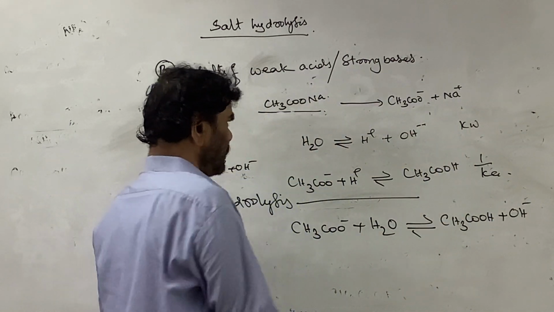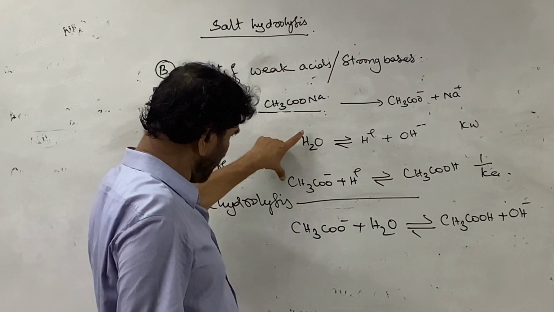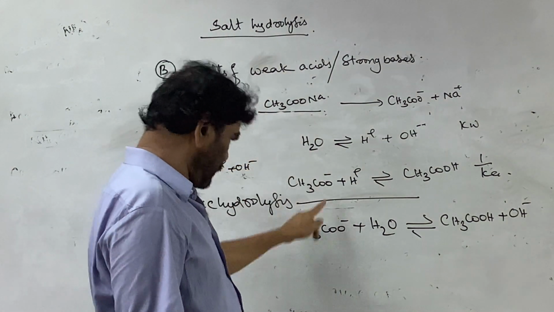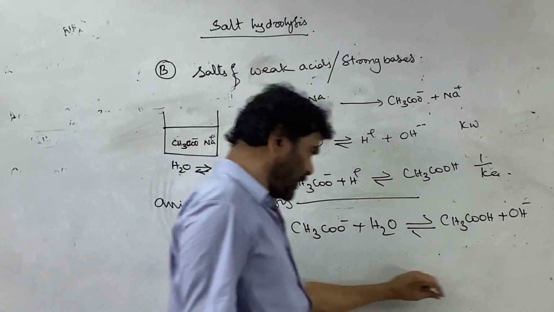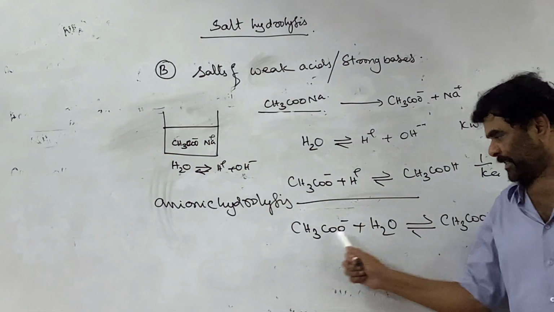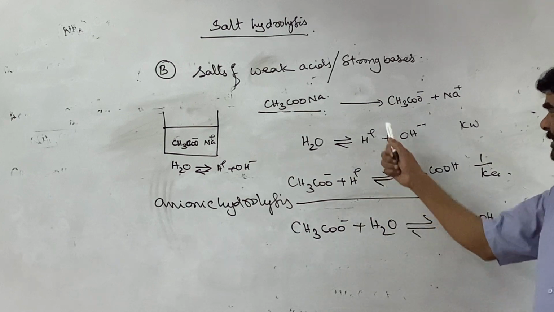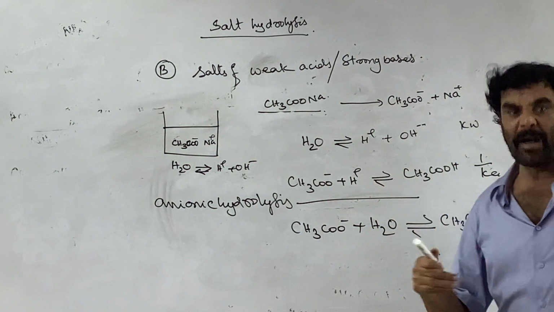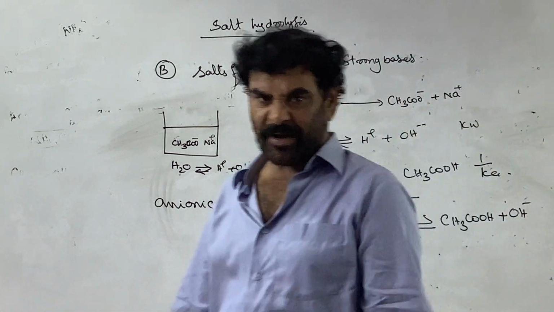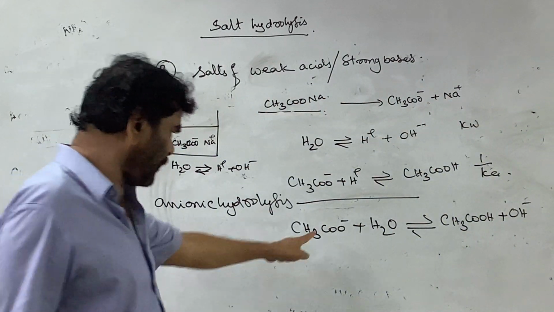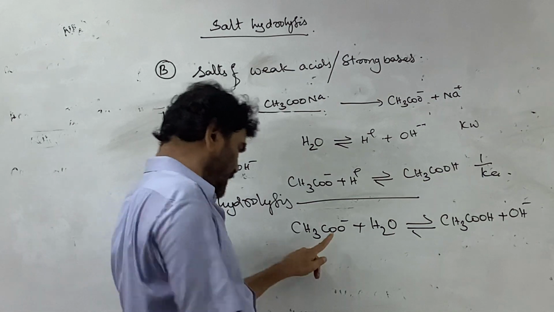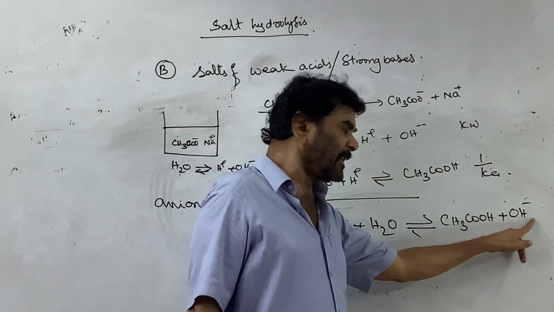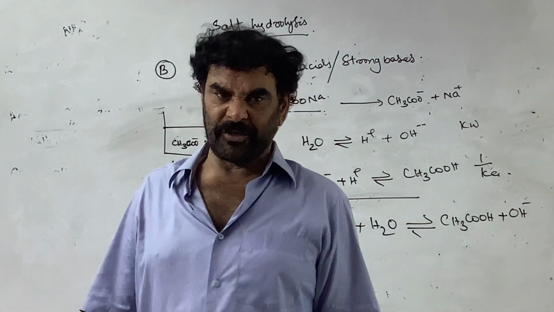I am writing the two equations, combining them and deriving the net equation, in which the acetate ion is interacting with the water. It is taking the H plus ion. As a consequence of the removal of the H plus ion, water goes into further dissociation. Therefore, this is undergoing hydrolysis. It interacts with the water, converting into acetic acid and creating OH ions in the solution.